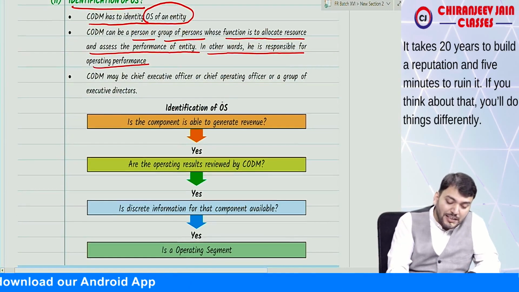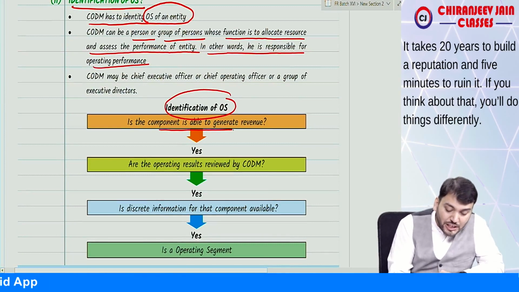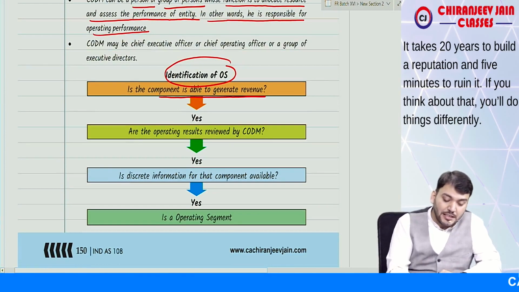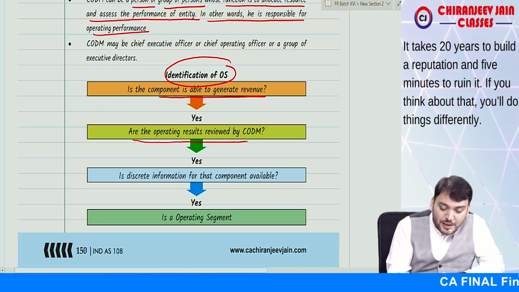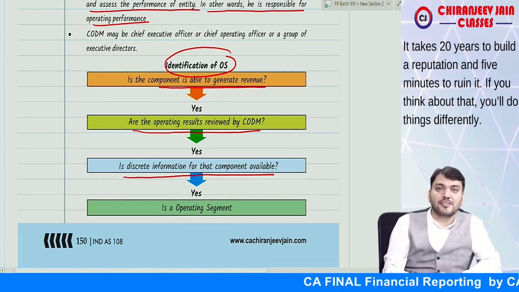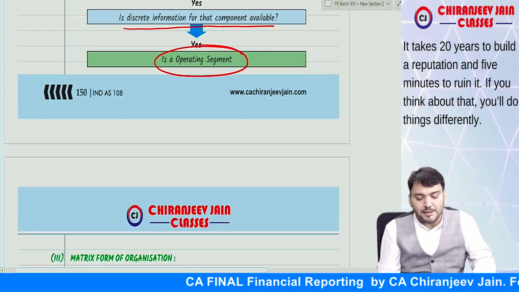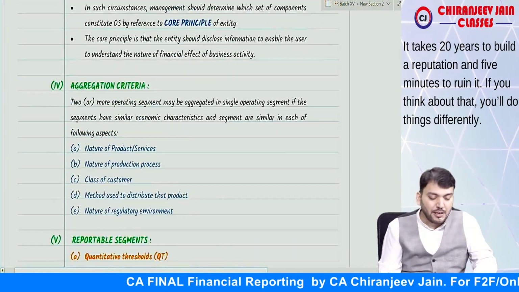Correct. So how to identify an operating segment? First question we'll ask: is the component able to generate revenue? If yes, then are the results reviewed by CODM? If the answer is yes, is there discrete financial information? If the answer is yes, then it becomes an operating segment. I hope you have understood this point. Yes, sir. We have understood.